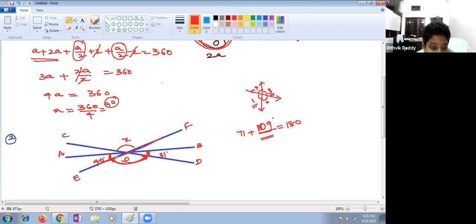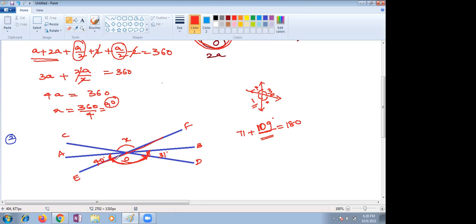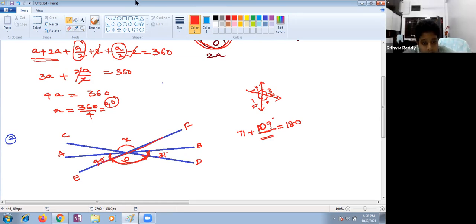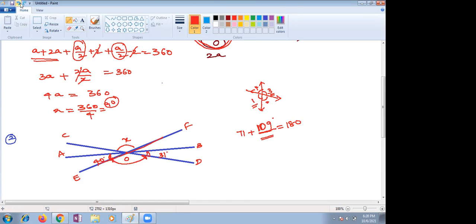Ma'am, 180 degrees. So here, which one can we take as a straight angle? Ma'am, 40, X and 31. We will remove that part so that you can understand step by step. Now you have to see, this is your question actually.